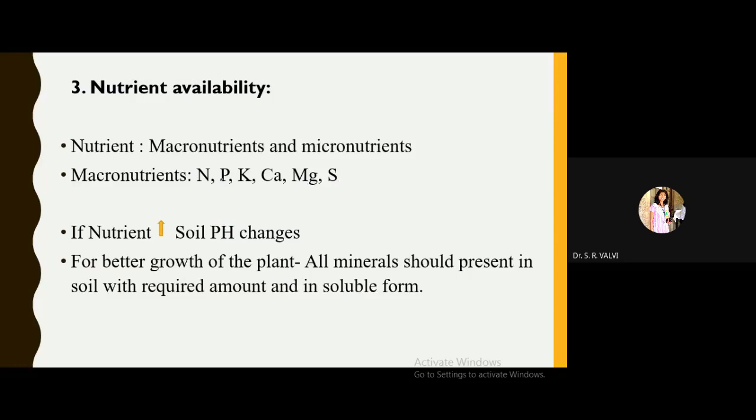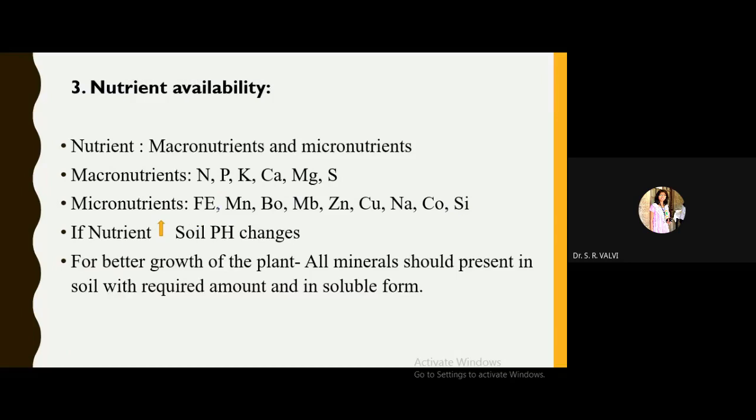All these six come under macronutrients, meaning plants require these minerals in a large amount for their growth. Whereas the micronutrients are iron, Fe, Mn, manganese, boron, molybdenum, then zinc, copper, sodium, cobalt, and silicon, Si.